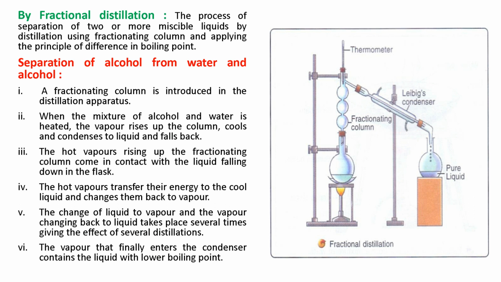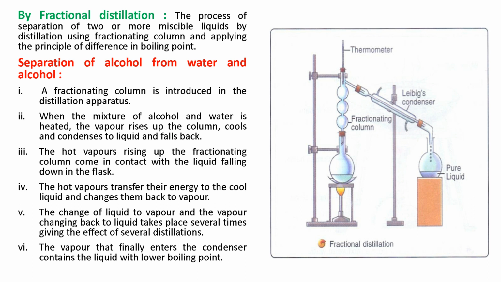The hot vapor transfers its energy to the cool liquid and changes it back to vapor. The change of liquid to vapor and vapor back to liquid takes place several times, giving the effect of several distillations. The vapor that finally enters the condenser contains the liquid with the lower boiling point. So this is the whole procedure of fractional distillation. The important point is that the liquids should be miscible.